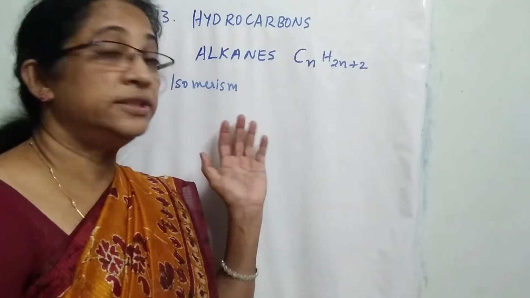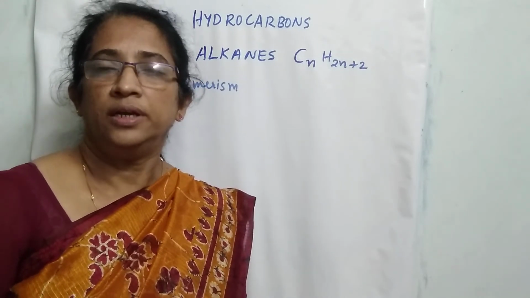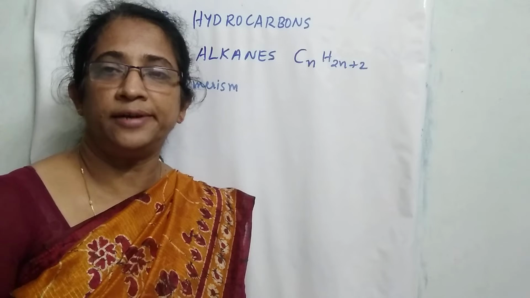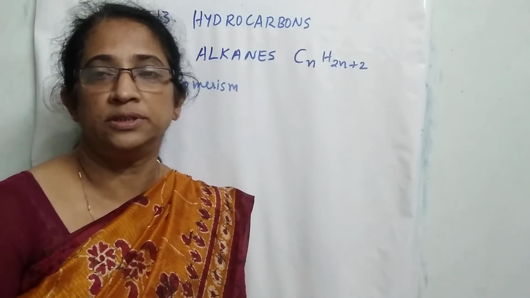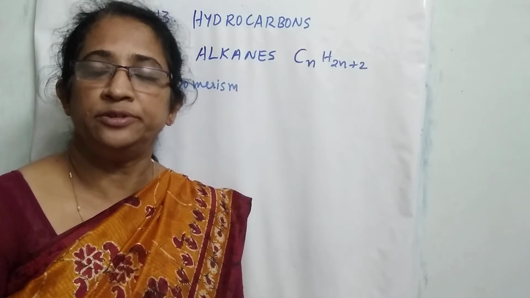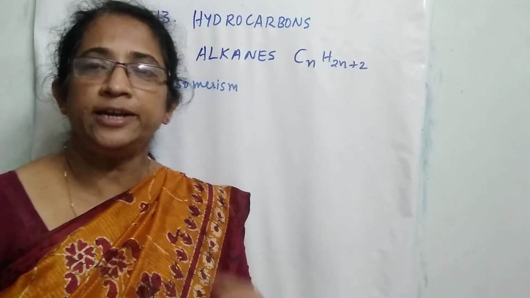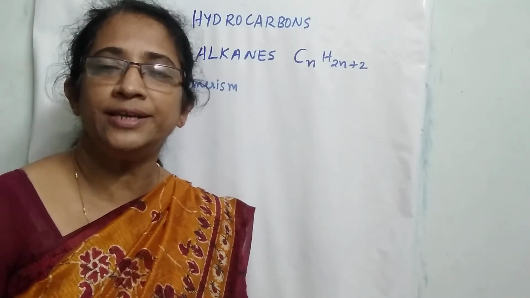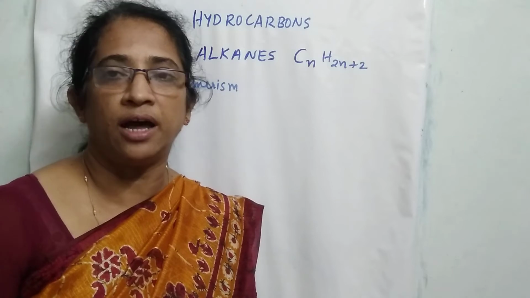Next is isomerism. In alkanes, there is no functional group and there are no multiple bonds. Therefore, alkanes exhibit only chain isomerism. And chain isomerism arises due to the difference in the arrangement of carbon atoms in the carbon chain.